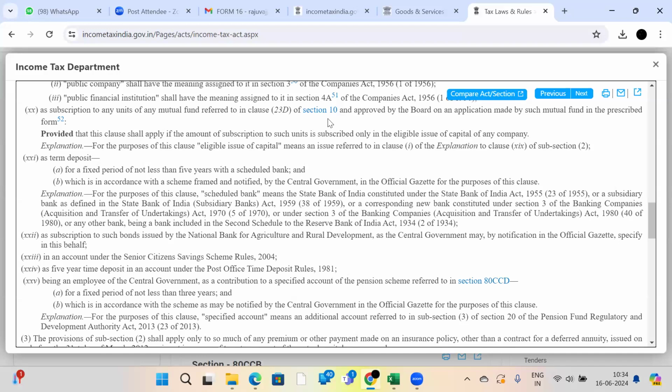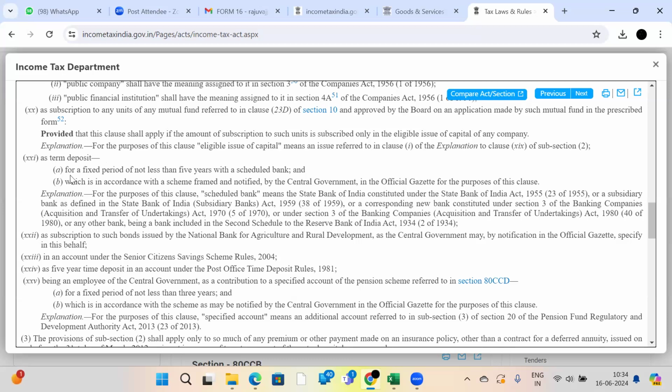If you buy mutual funds covered under section 10 subsection 23D, you will get deduction under section 80C. If you ask your mutual fund distributor, they will tell you which mutual funds they hold are eligible for the deduction, and they will suggest them to you.